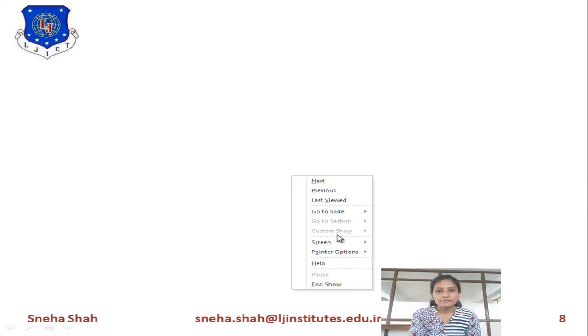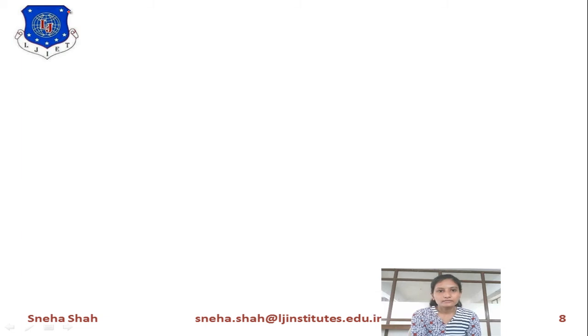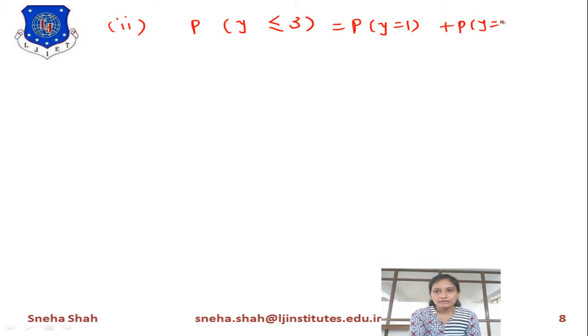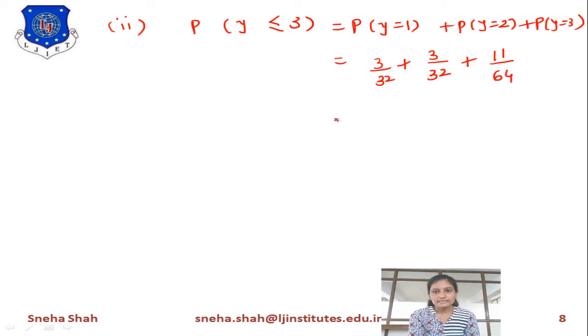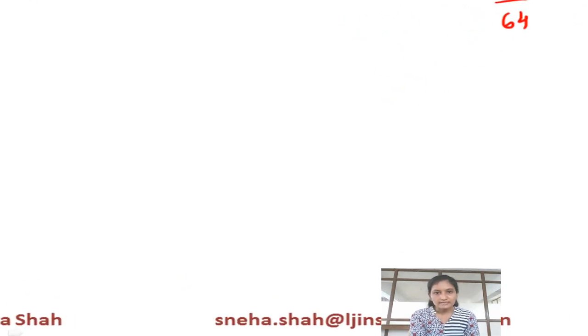So in the second term you have to find out probability of y less than or equal to 3, which means probability of y equals 1 plus probability of y equals 2 plus probability of y equals 3. Now if we put in these values, the probability of y equals 1 is 3 by 32. This one is also 3 by 32 and the third term is 11 by 64. And if you add all these terms, then it will give you the answer as 23 by 64.